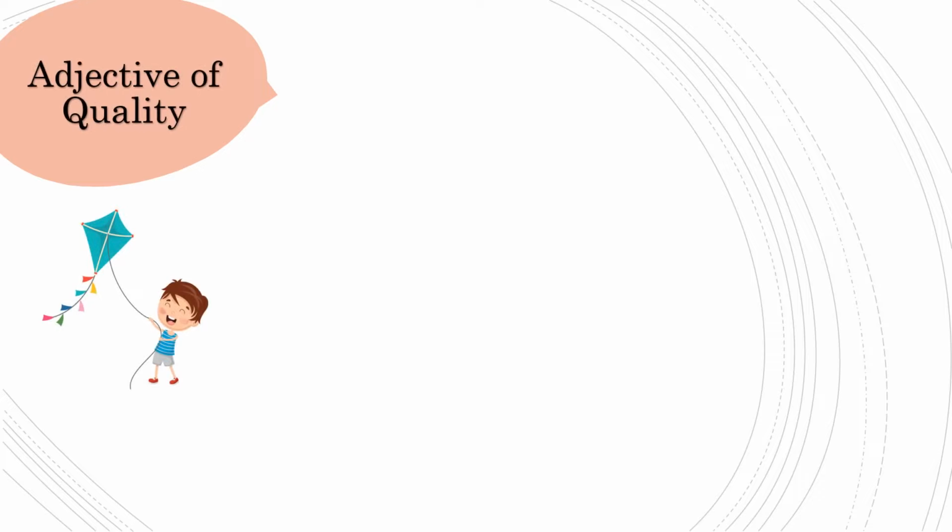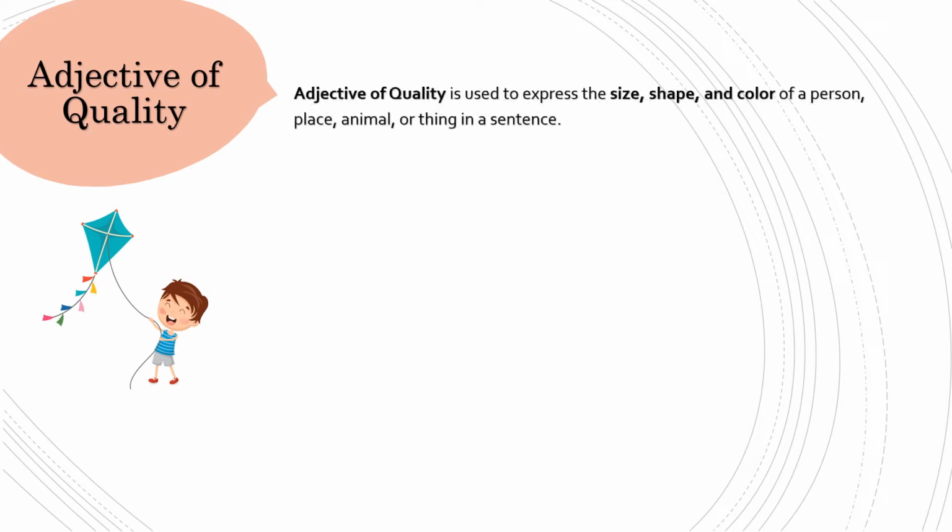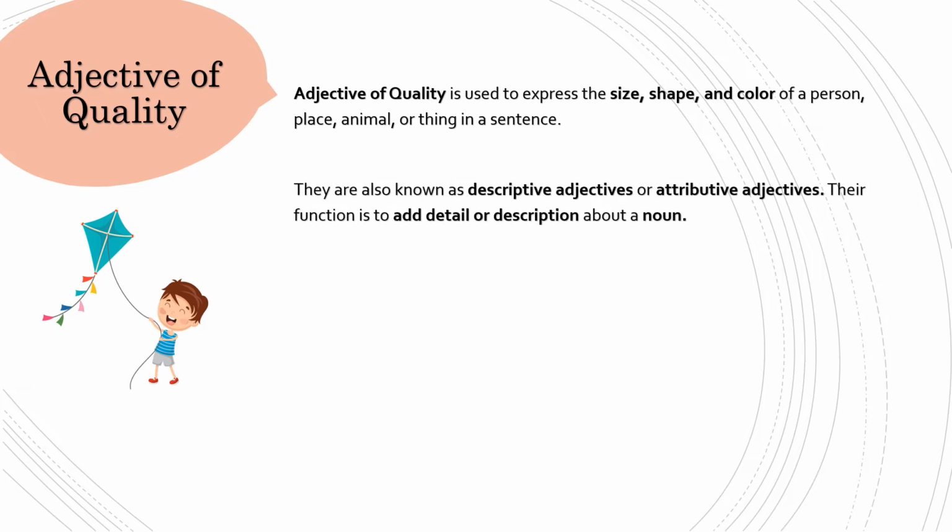Adjective of quality. Adjective of quality is used to express the size, shape, and color of a person, place, animal, or thing in a sentence. They are also known as descriptive adjectives or attributive adjectives. Their function is to add detail or description about a noun.